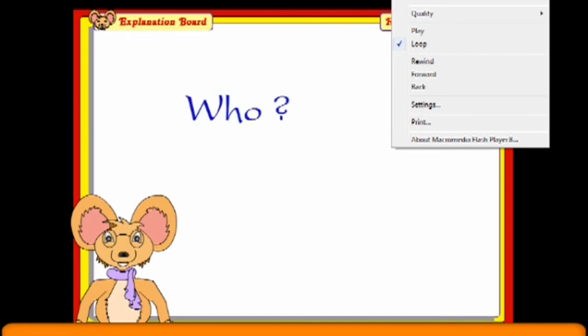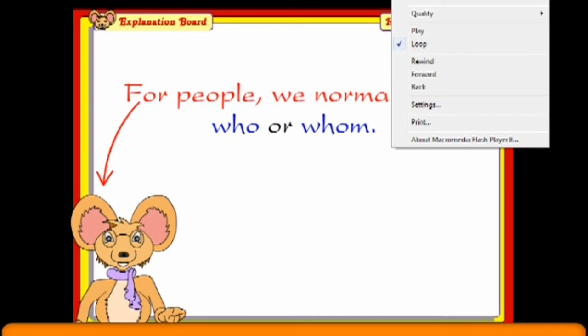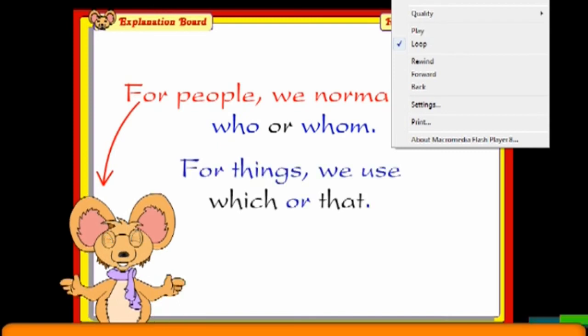The words like who, which, that are relative pronouns. For people, we normally use who or whom, and for things we use which or that.